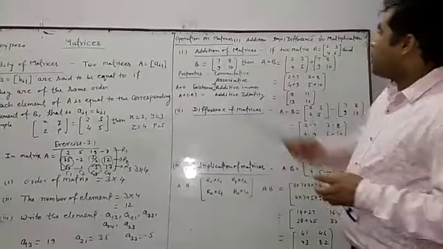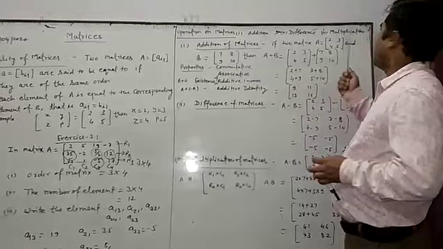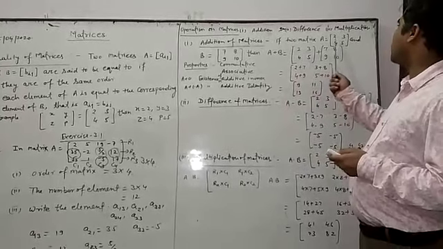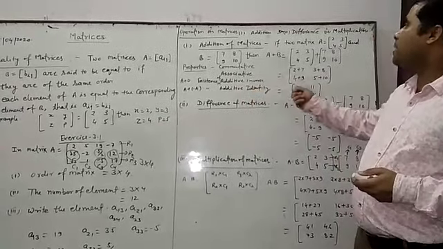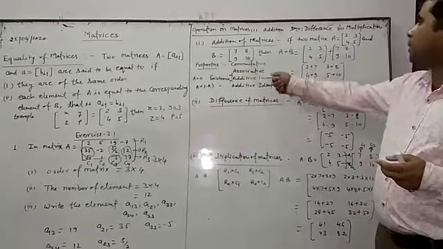Now, the operations of matrices are addition, subtraction (which means difference), and multiplication. Now, addition of matrices: if two matrices are A equal to 2, 3, 4, 5 and matrix B is equal to 7, 8, 9, 10, then A plus B means the matrix A here plus the matrix B here.